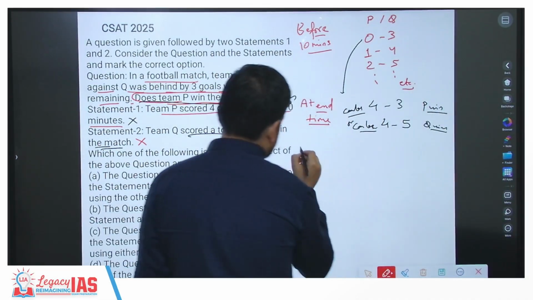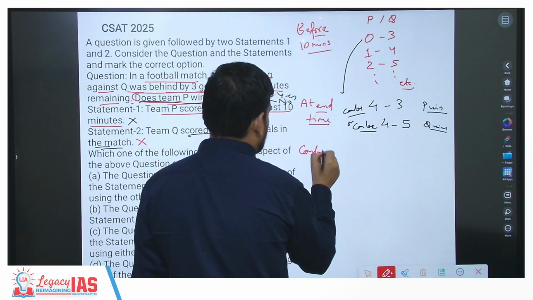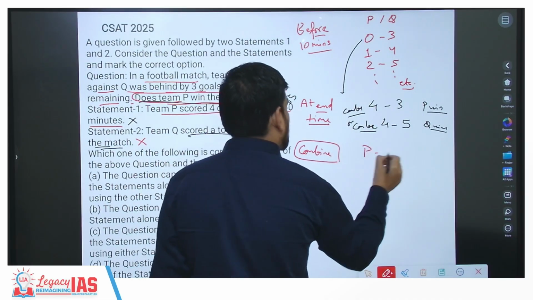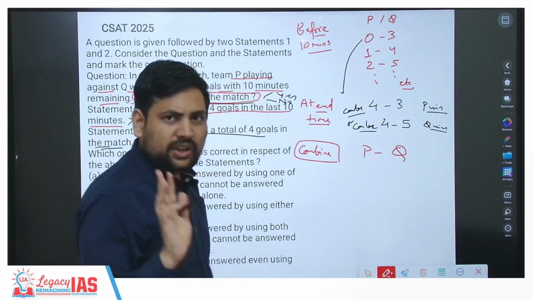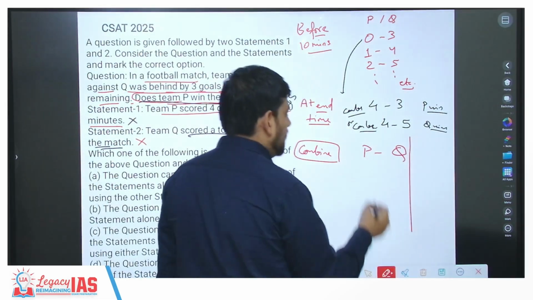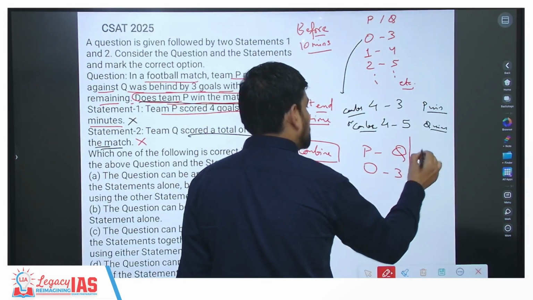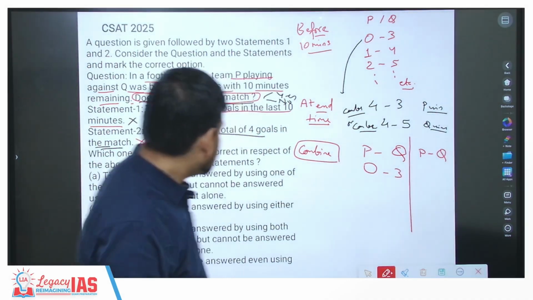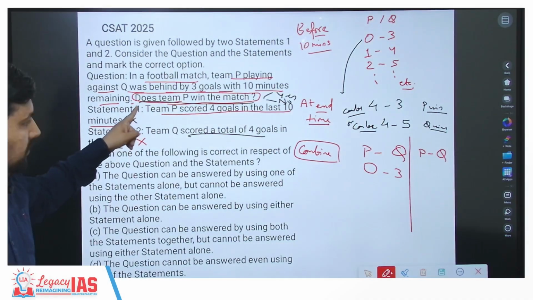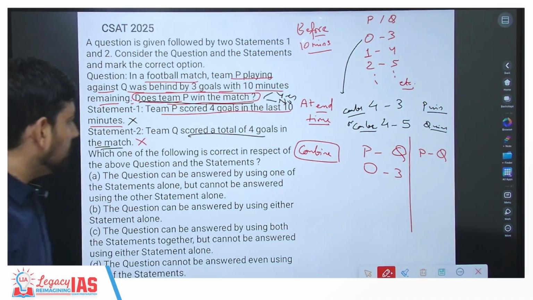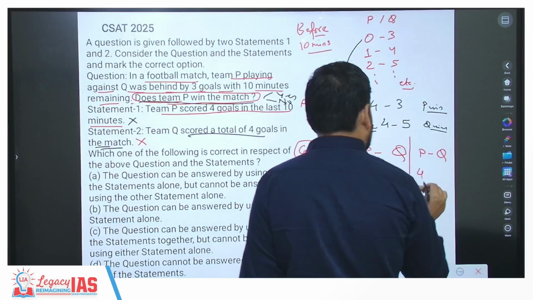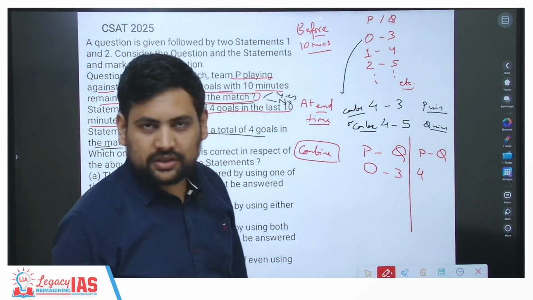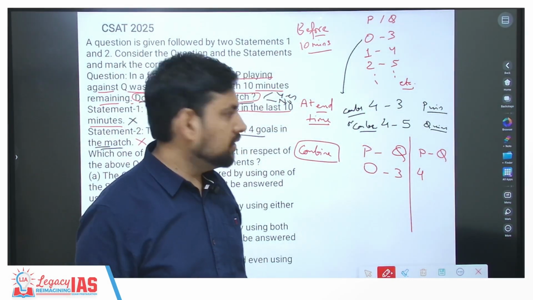Now see. If I combine them together, then what are the possibilities? So if they started with 0-3, then let's take the first statement as correct. That is, team P scored 4 goals in the last 10 minutes. So P got 4 goals, because earlier there were no goals. Now they got 4 goals.